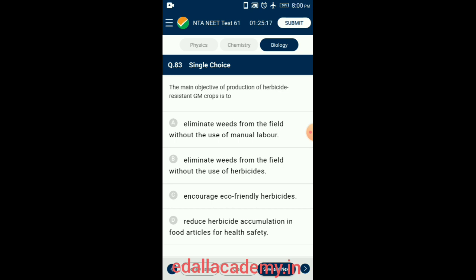GM plants have been useful in many ways. Genetic modification has made crops more tolerant to abiotic stresses, reduced reliance on chemical pesticides, and enhanced nutritional value of food. So the answer for this question is option D. Reduce herbicide accumulation in food articles for health safety.